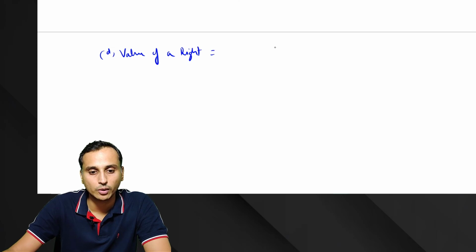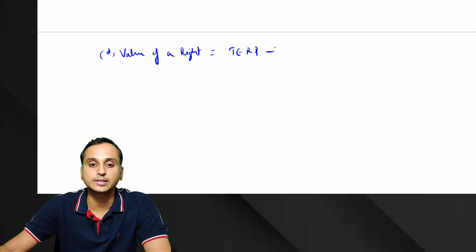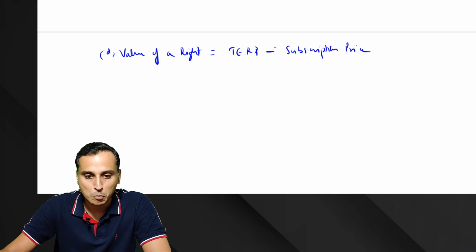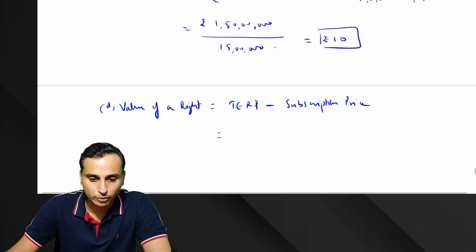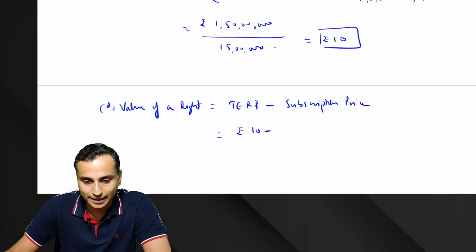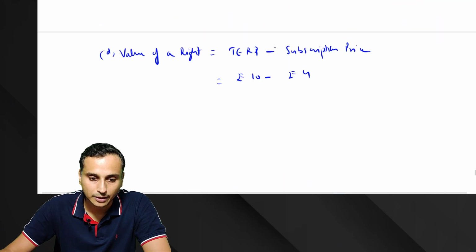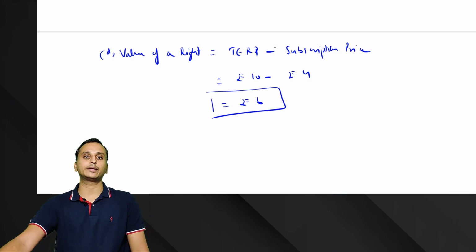Value of a right is equal to the theoretical exercise price minus the subscription price. So rupees 10 minus rupees 4 of subscription price, which we calculated here. So rupees 6 is the value of a right.